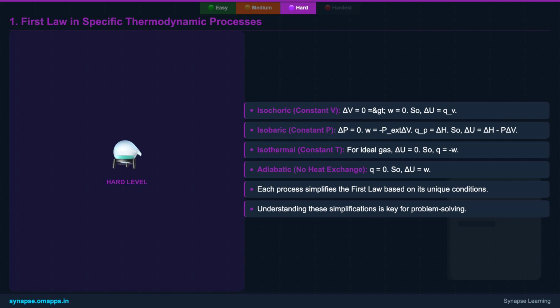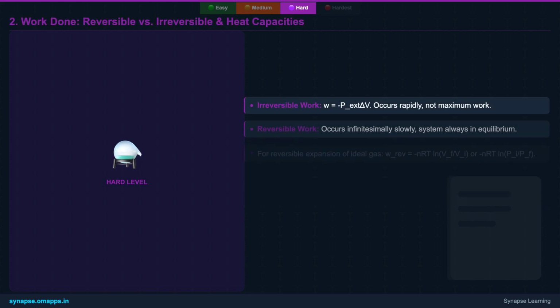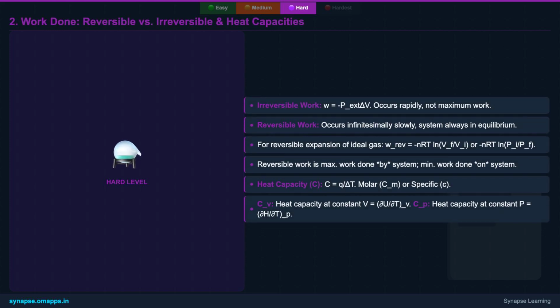Each process simplifies the first law in a unique and important way. Understanding the difference between reversible and irreversible work is crucial. Irreversible work, like expansion against a constant external pressure, is straightforward to calculate but does not yield maximum work. Reversible work, occurring infinitesimally slowly, allows for maximum work output by the system during expansion, calculated using the integral form, nRT ln(V_f/V_i). This distinction is vital for understanding efficiency.